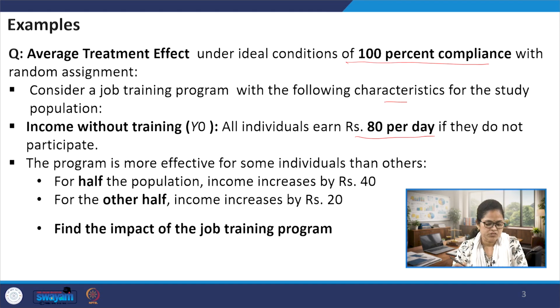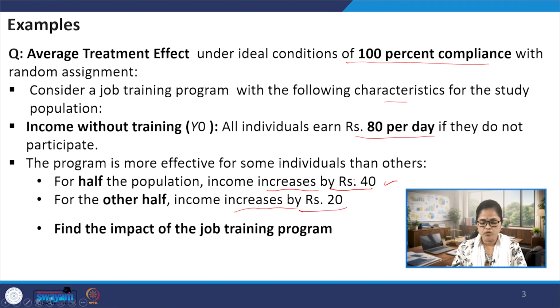So what are the details? For half the population, the income increases by 40 rupees if they participate, and for the other half who participate, the income increases by just 20 rupees.